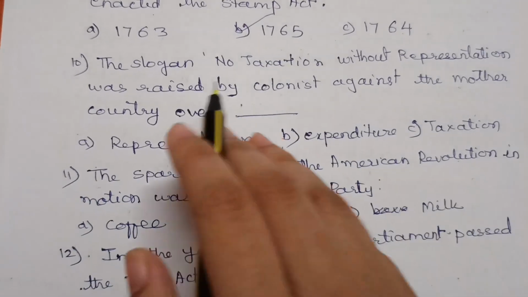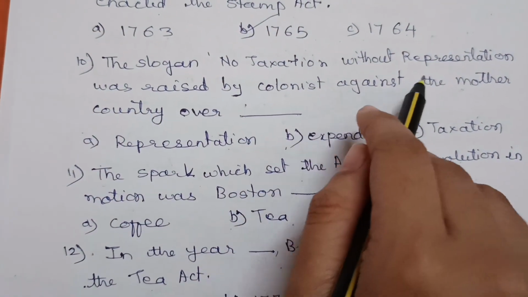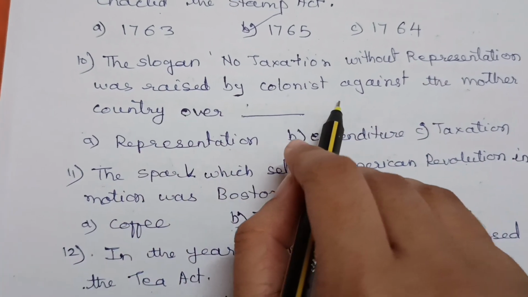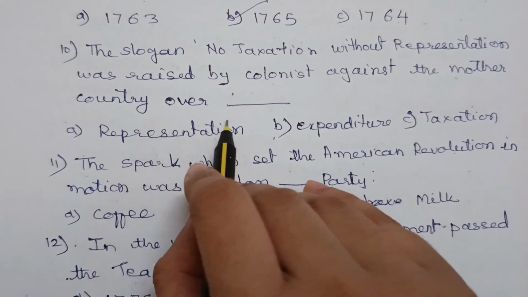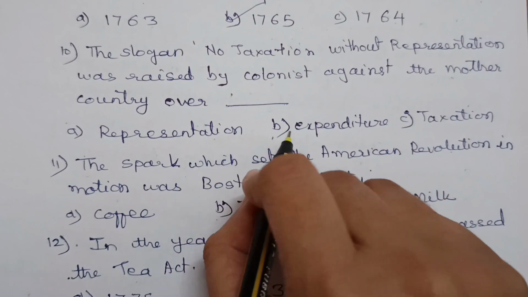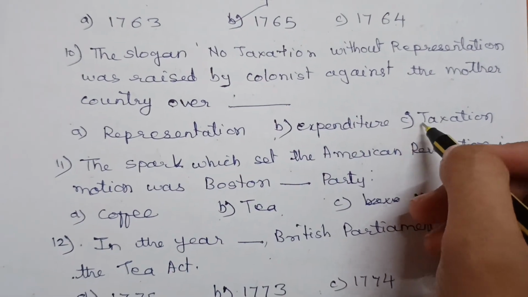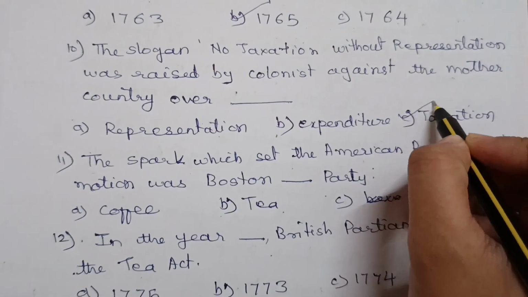1765. Question number 10. The slogan "No taxation without representation" was raised by colonists against the mother country over dash. A. Representation, B. Expenditure, C. Taxation. So the correct option is C.